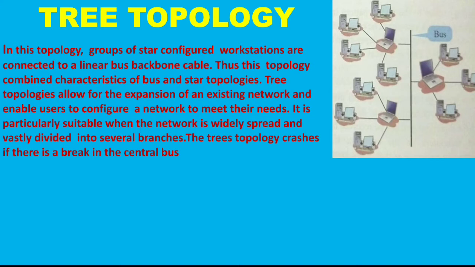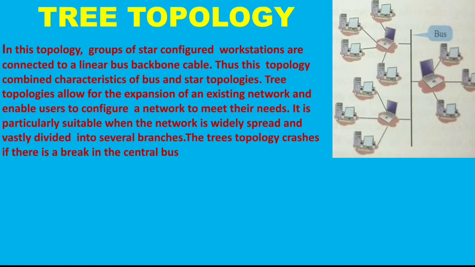Generally, tree topologies allow for the expansion of an existing network. So this type of topology is used in big organizations and enables users to configure a network to meet their needs. It is particularly suitable when the network is widely spread and vastly divided into several branches. So the tree topology crashes if there is a break in the central bus.